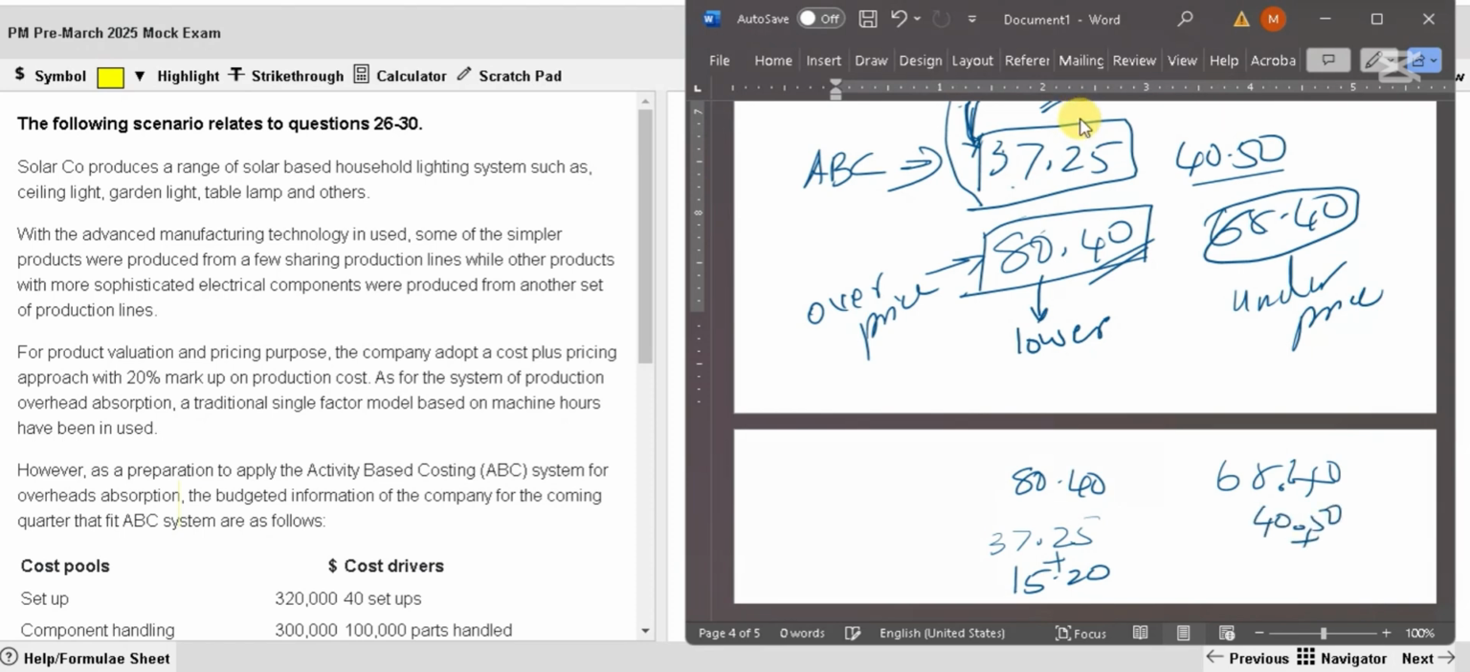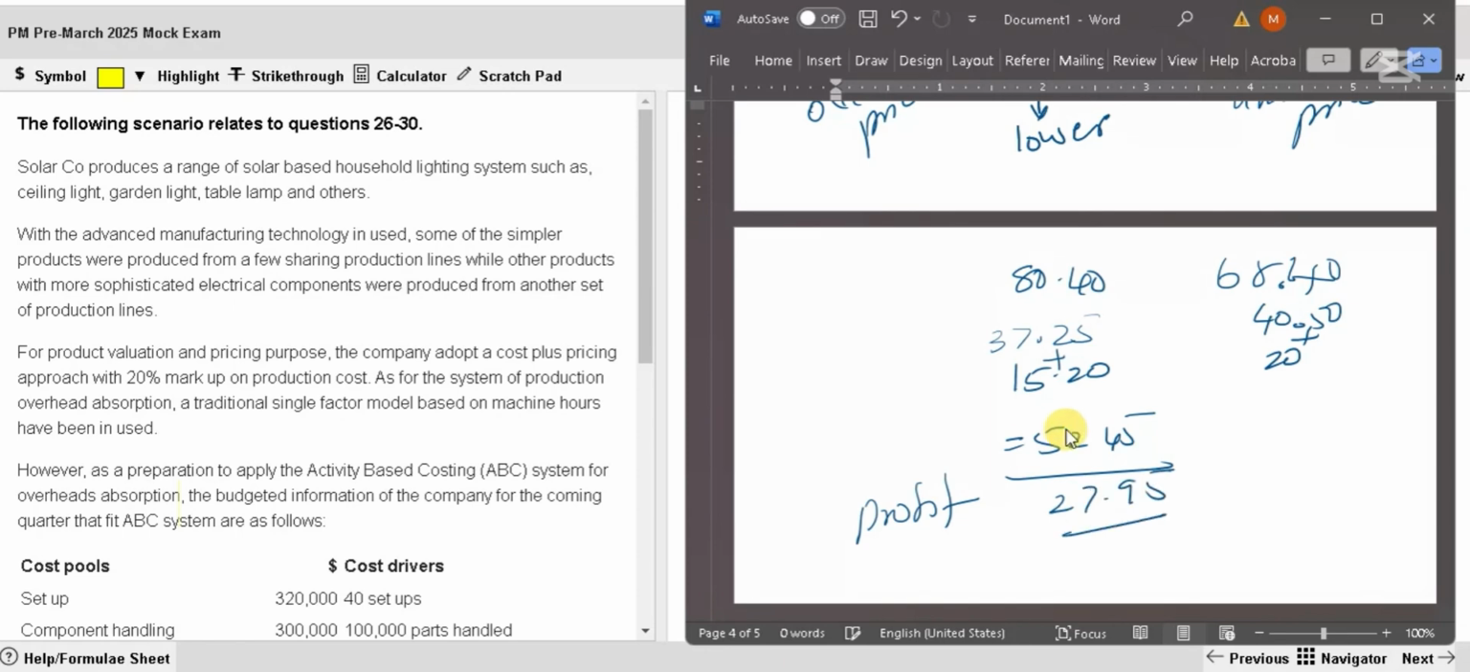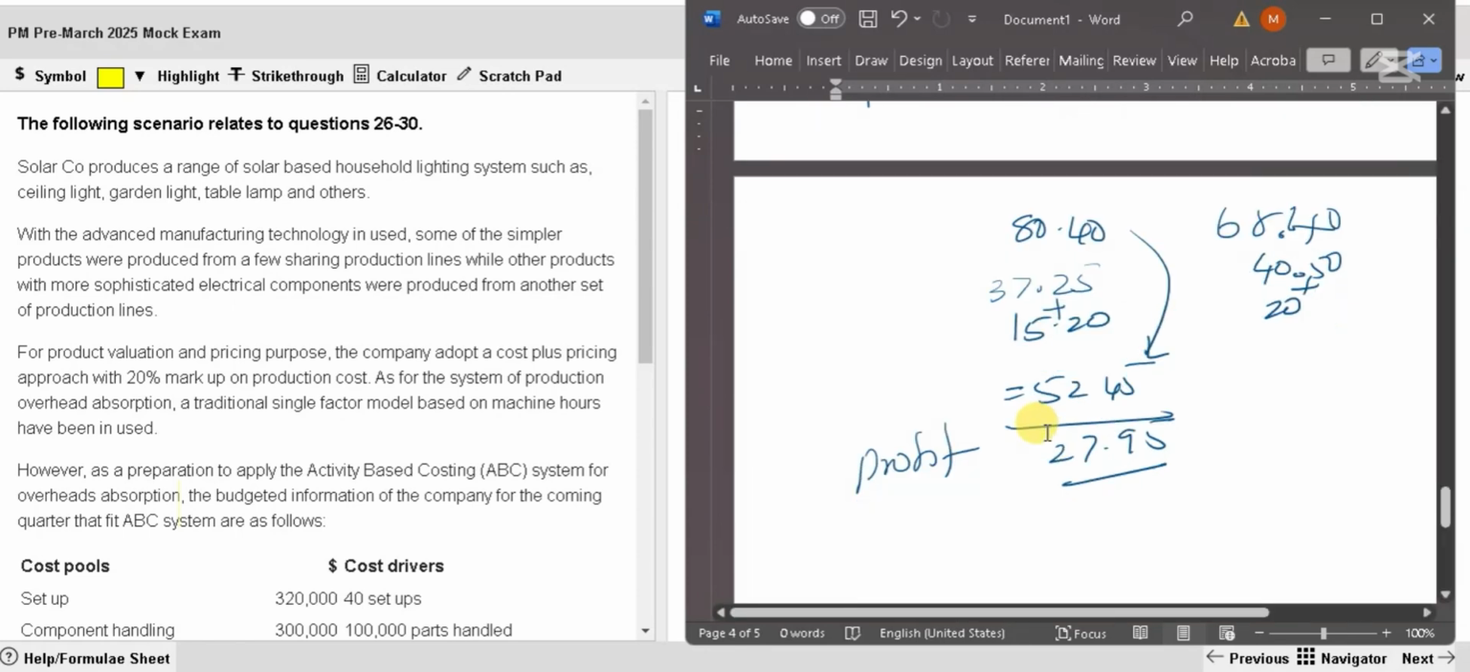40.5 plus 20. So this is 52.45. So the profit is going to be, if you subtract 80.4 minus 52.45, 27.95. This minus this, subtract it. So profit markup is what they ask.